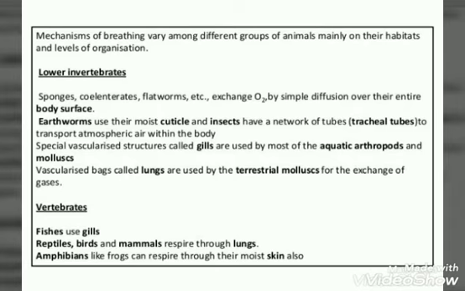Similarly, gills are the respiratory organs in mollusks, aquatic arthropods, hemichordates, urochordates, and among vertebrates in fishes and tadpoles of frog and toads. Adult amphibians like frog and toads have pulmonary respiration as well as cutaneous respiration.